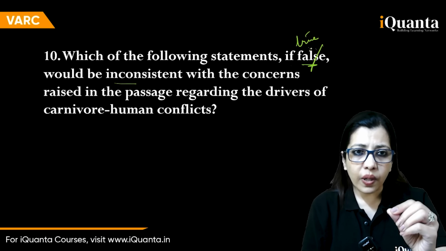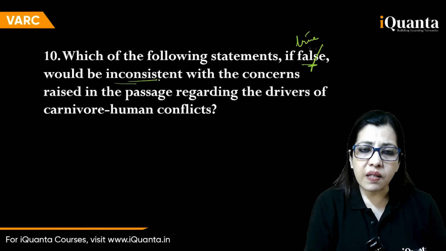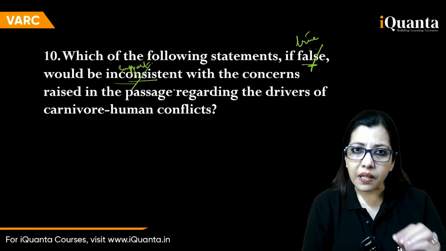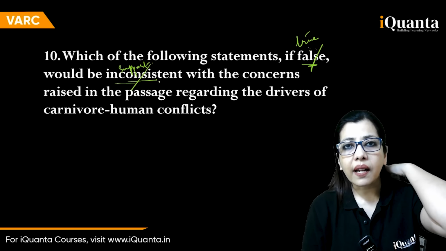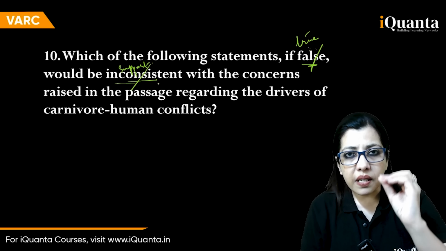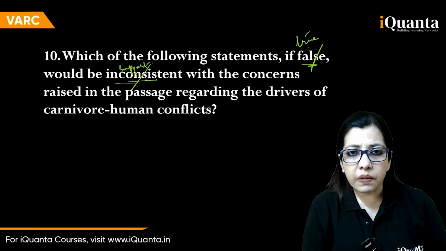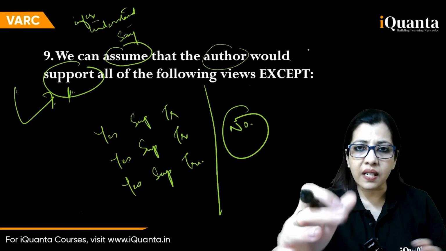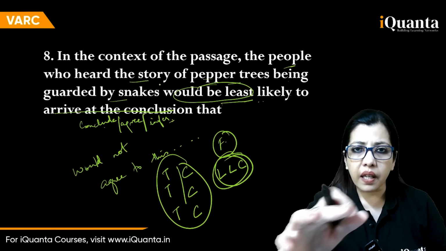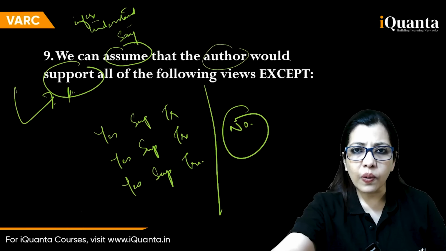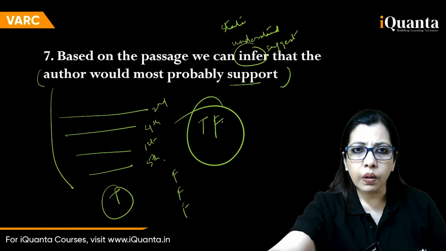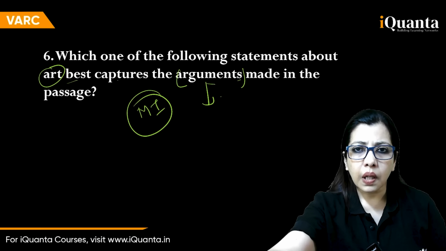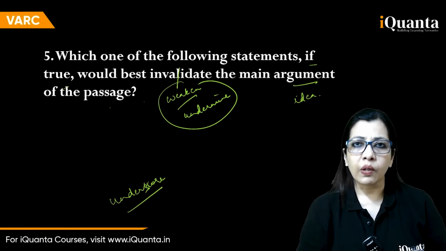When you change it to if true, here inconsistent means weaken, we change it to support. I repeat, inconsistent means weaken, undermine, bring it down, right? And so inconsistent hai, we change it to support. So if the question says, like it did in the previous one, if true, support all, no. Here, question number 5.